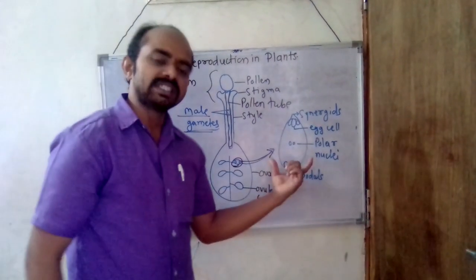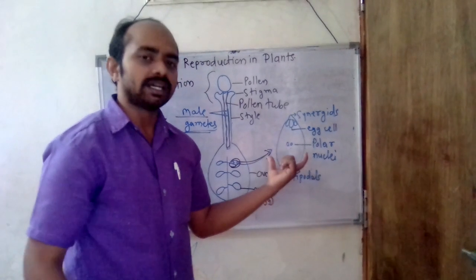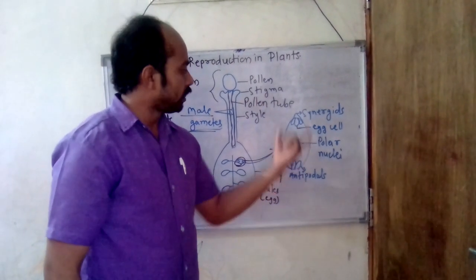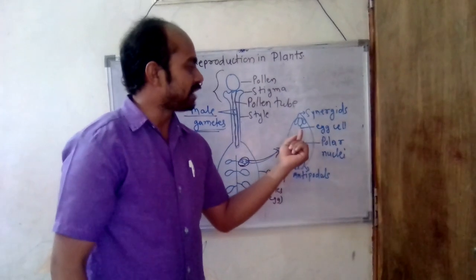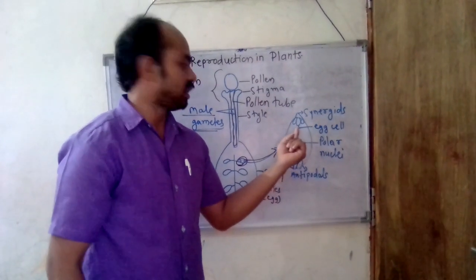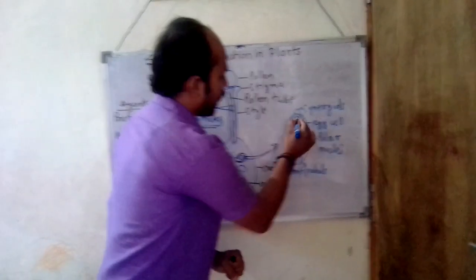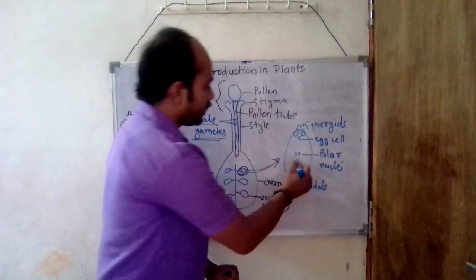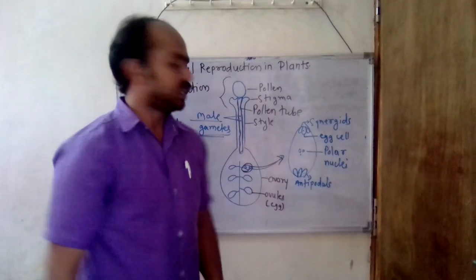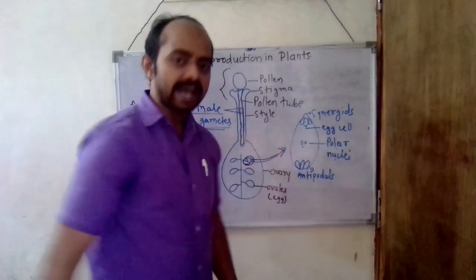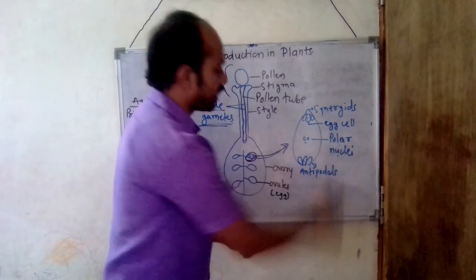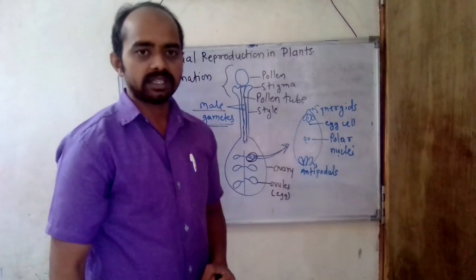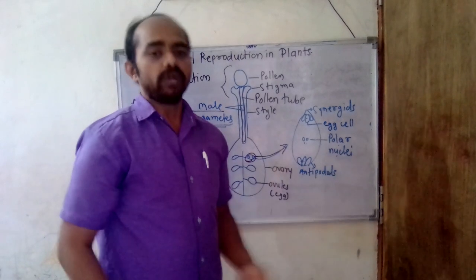A single ovule consists of two synergids, which nourish the egg cell which is in between the synergids. Here is the egg cell and the egg nucleus. Then in the center of the ovule there are two polar nuclei, and at the base there are three antipodals.